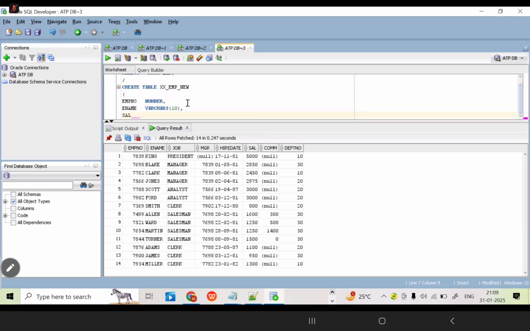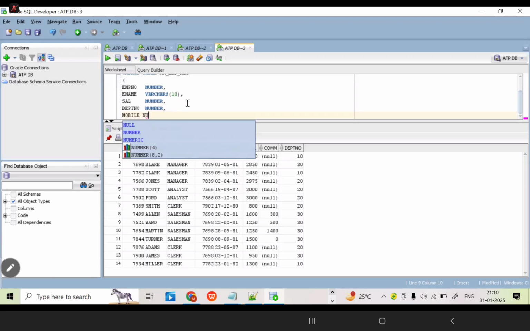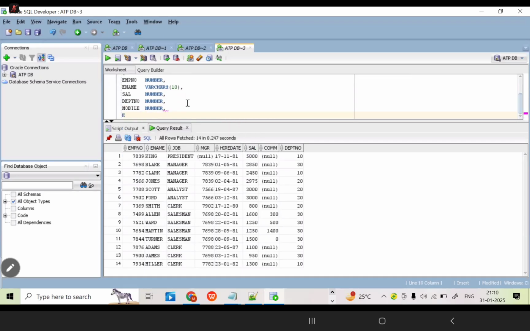Salary, number, department. These many columns I am going to take in the existing table. Here I am going to add my new table, with the extra columns: mobile, number, email, varchar. These many columns are present in my table.